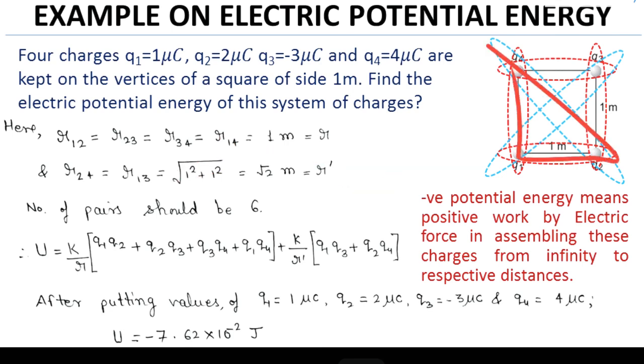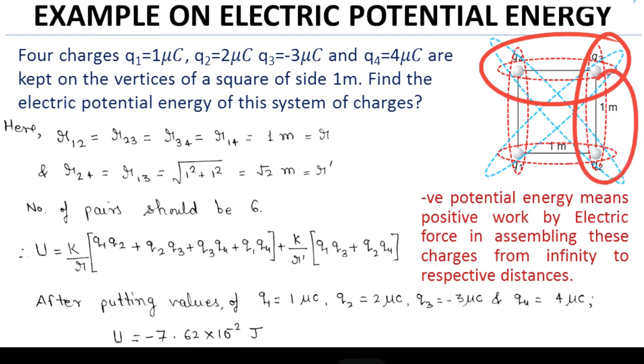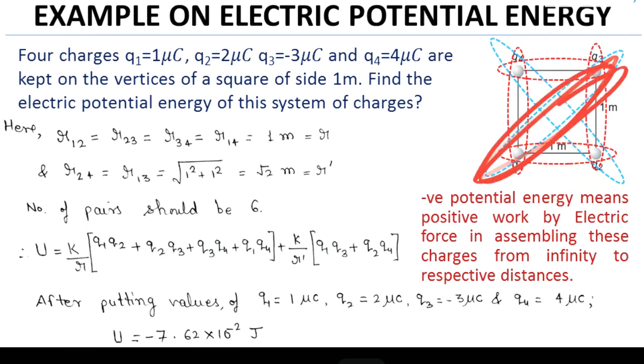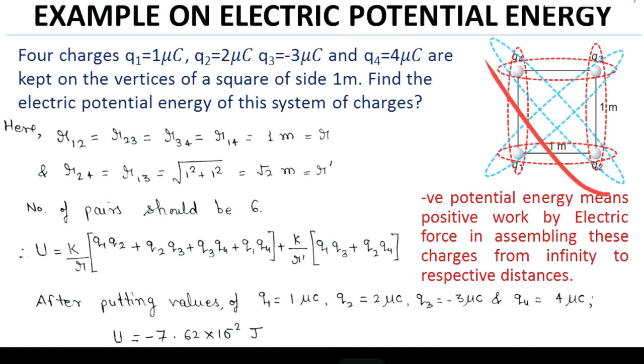So we apply the concept of electrostatic potential energy between two charges. It will be K upon R times (Q1 Q2 plus Q2 Q3 plus Q3 Q4 and Q1 Q4), these 4, plus, calling this distance R dash, K upon R dash times (Q1 Q3 and Q2 Q4).